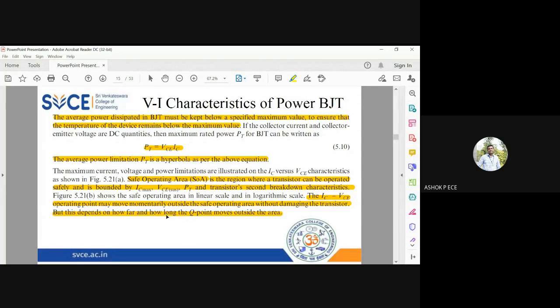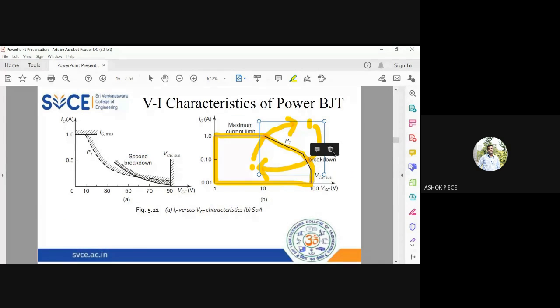If you keep the operating point outside the SOA for a longer and longer period of time, then you cannot expect stable operation of the transistor at that particular operating point, because they clearly mention SOA is the region where stability is guaranteed for your power BJT. Outside the SOA, the stability is not guaranteed, or outside the SOA, your device can be there only for a very, very short duration. So you have to again bring your device back into the SOA region.